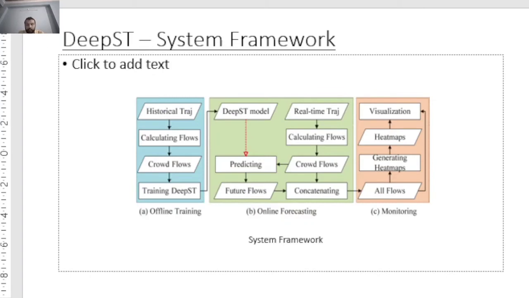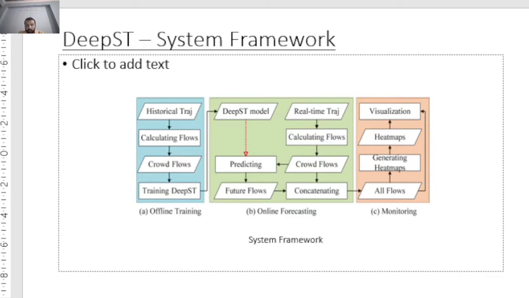So, there are three major components in our framework: online training, online forecasting, and website monitoring. In online training, the collected trajectories from a city are fed into a calculating flows module that outputs two types of flows, namely inflow and outflow. These historical flows are then used to learn the DeepST model.